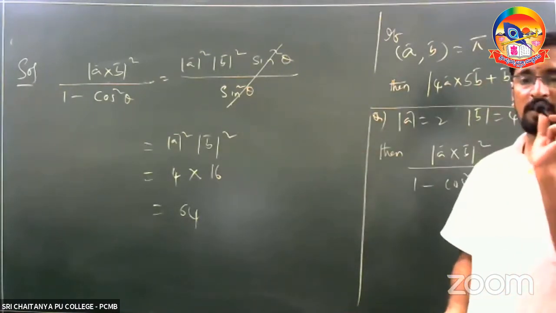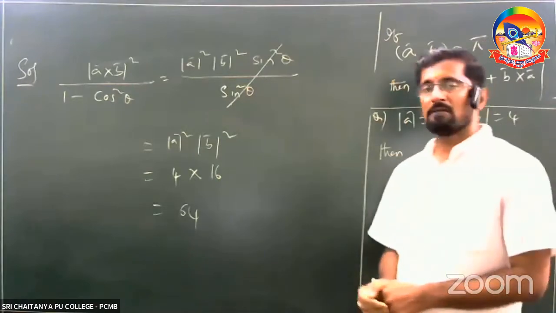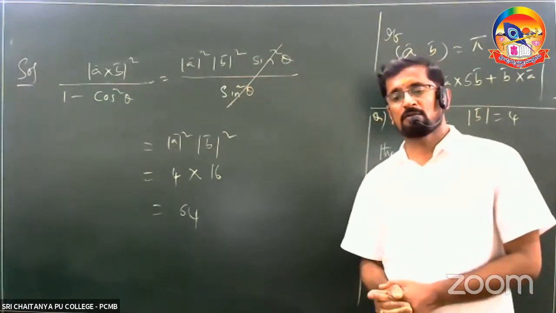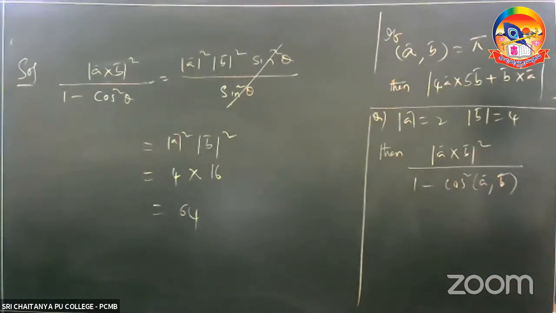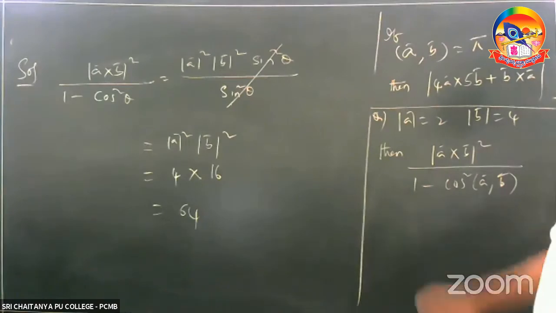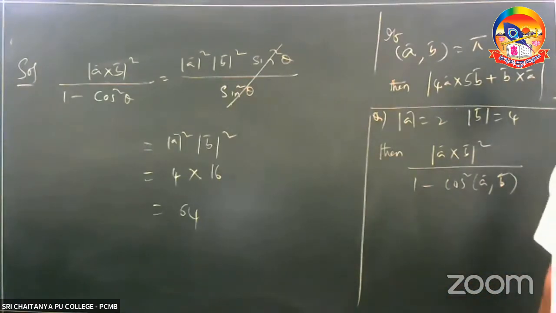Both denominator and numerator get cancelled. We are going to get mod A square into mod B square. Mod A is equal to 2, so mod A square becomes 4. Mod B is equal to 4, so mod B square is 16. That means the answer should be 4 16s are 64, right?